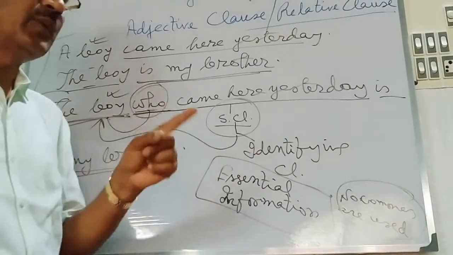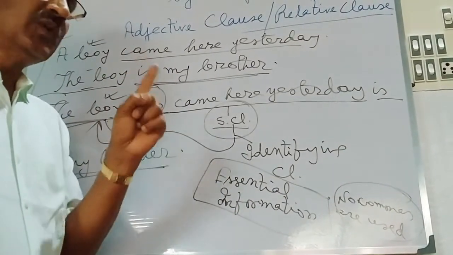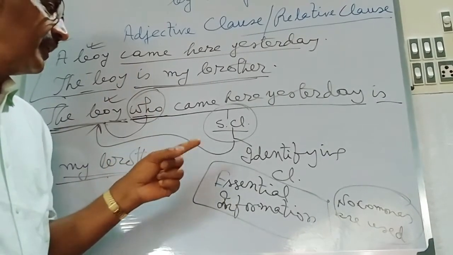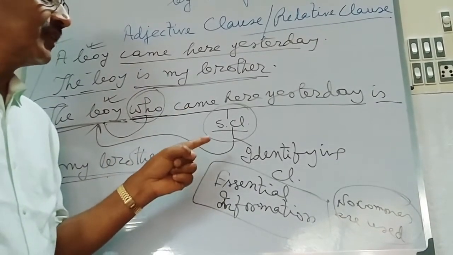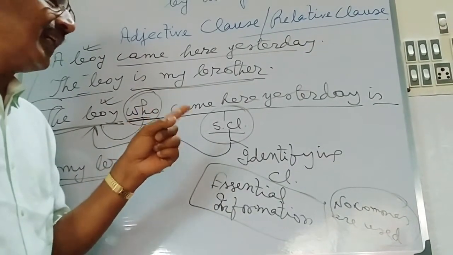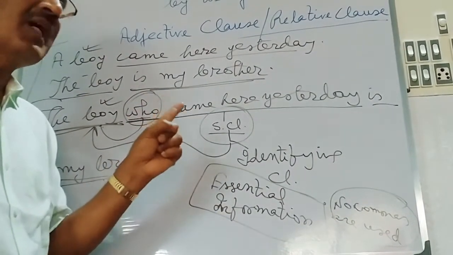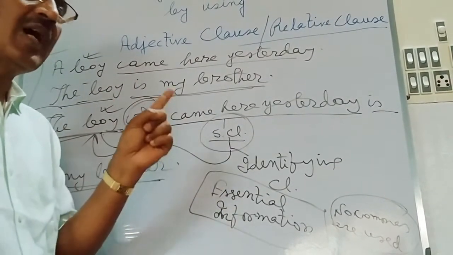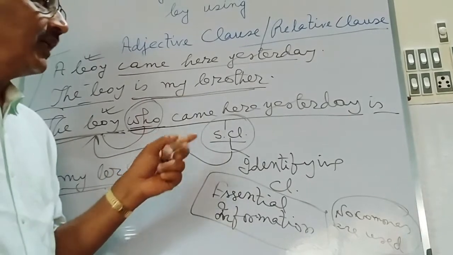And always you will see that to use commas, you must keep in mind the identifying clause or the non-identifying clause. Wherever you will see that there is an identifying clause, no commas are to be used. But in the non-identifying clause, you have to use commas.